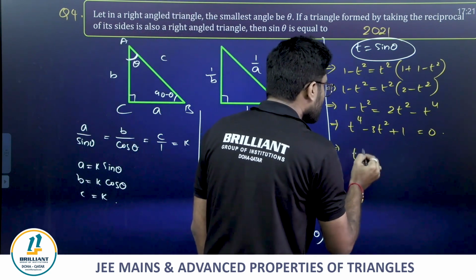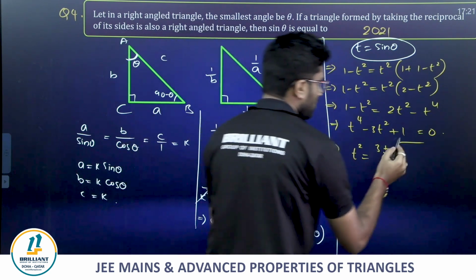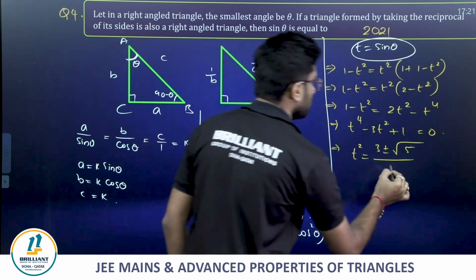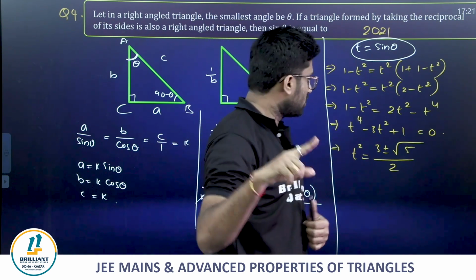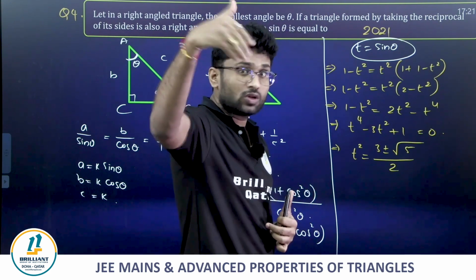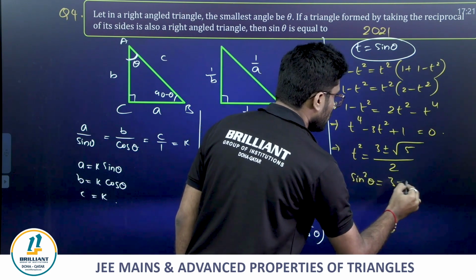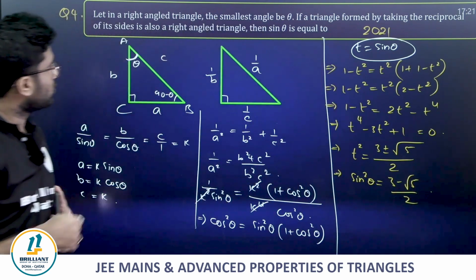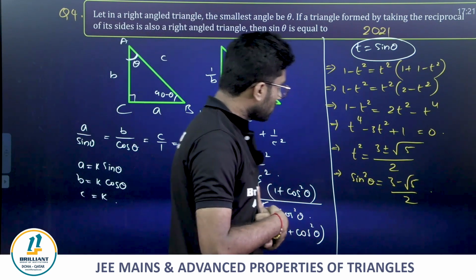So t square is equals to minus b plus or minus root b square minus 4ac, 9 minus 4, that is 5, divided by 2. Definitely you can't take plus because 3 plus root 5 is 3 plus 2.2, that is 5.2 divided by 2, which is more than 1, because t square is nothing but sin square theta. So sin square theta can't be greater than 1. So you take 3 minus root 5 by 2. Sin square theta is equals to 3 minus root 5 by 2.